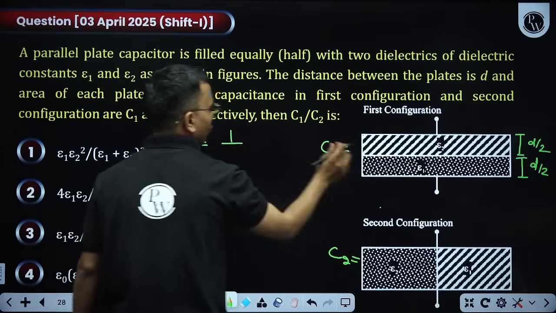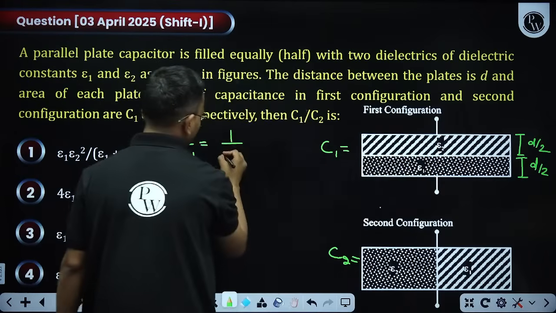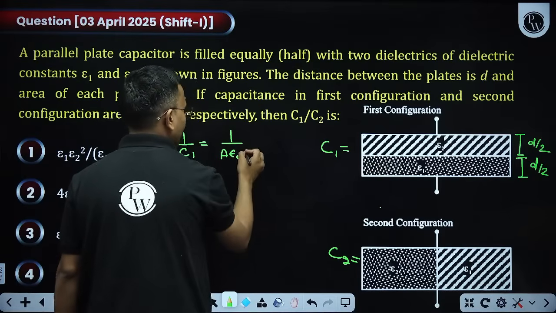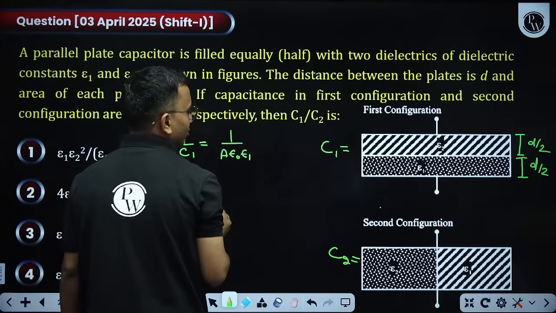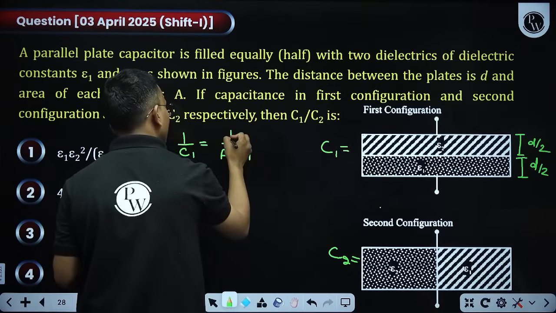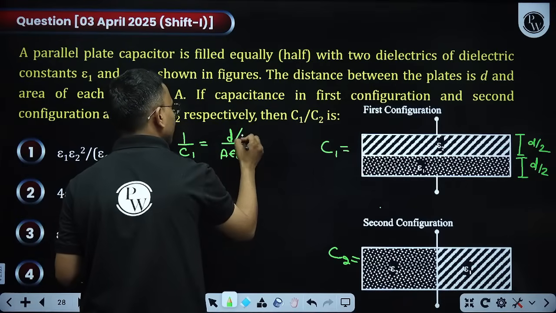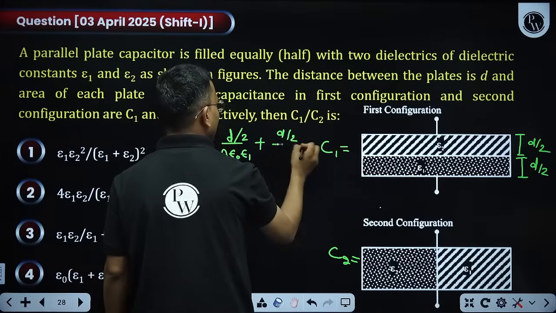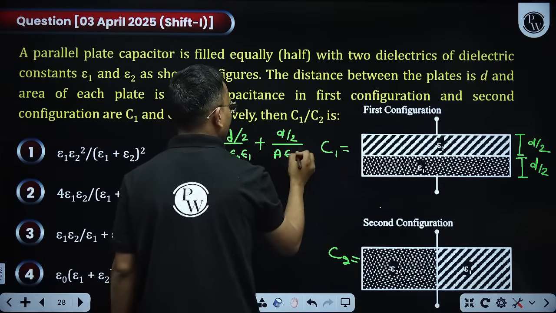What is C of this? A epsilon naught into dielectric is epsilon, so epsilon 1, divided by d by 2. So d by 2 will go in the numerator. Plus, for the other one, it will become d by 2 divided by A epsilon naught epsilon 2.